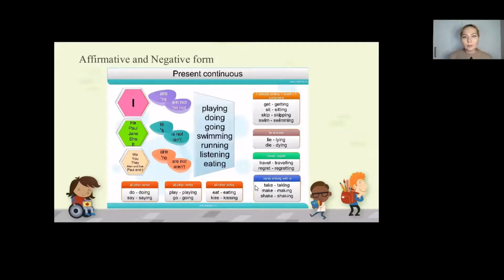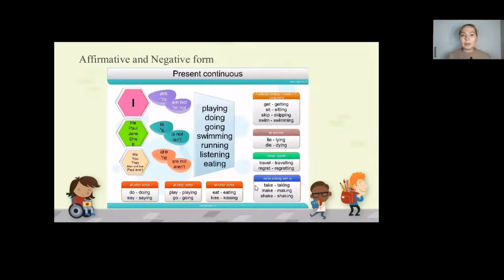As you see, the final vowel E just transforms into a Y and we just put the ing ending. Get, getting. Also, these ones are exceptions because here we just double the final T that the word has. Get, getting, sit, sitting. Also P, skip, skipping. Also M, swim, swimming.